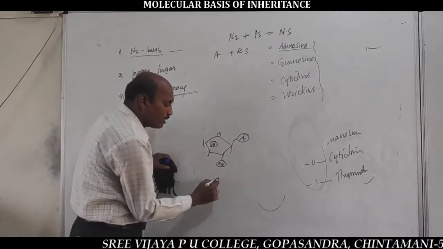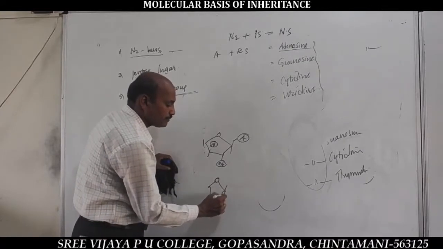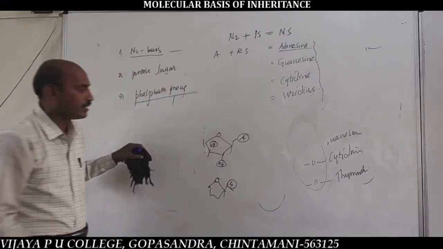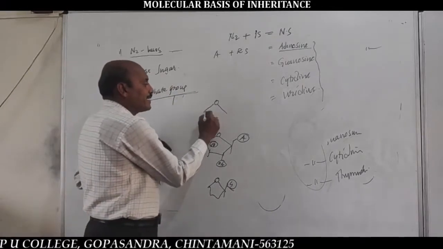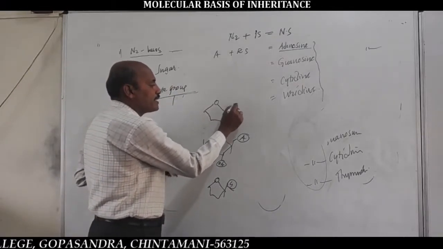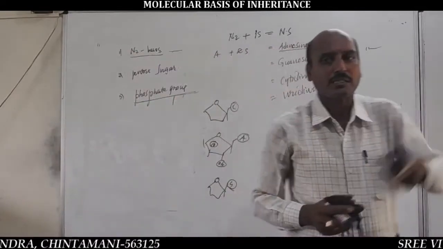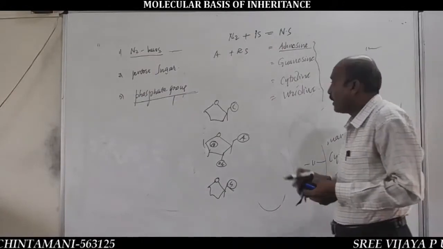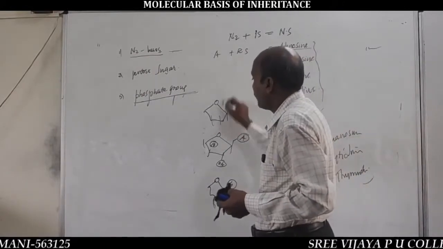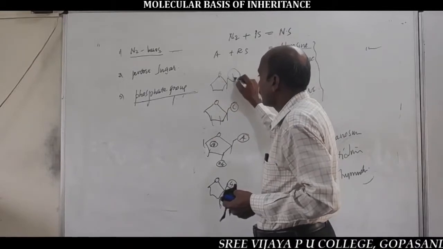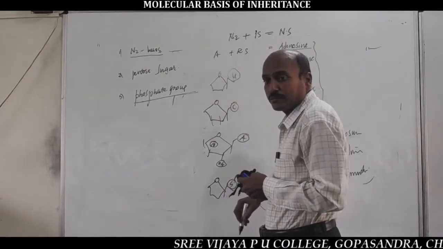Next one is guanosine, with the nitrogen base guanine. Next one is cytidine, which has a pyrimidine base. Here the glycosidic bond linkage is 1 to 1 dash. And next one is uridine, pentose sugar plus the uracil nitrogen base.